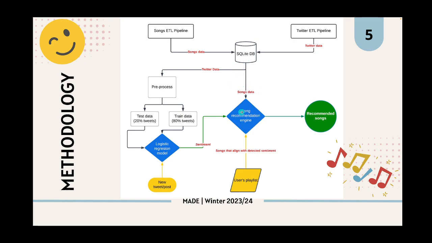And then the song recommendation engine does some calculation to recommend music to the user, and finally outputs the recommended songs. We will see the algorithm of the song recommendation engine in the later part of the presentation, as mentioned before.